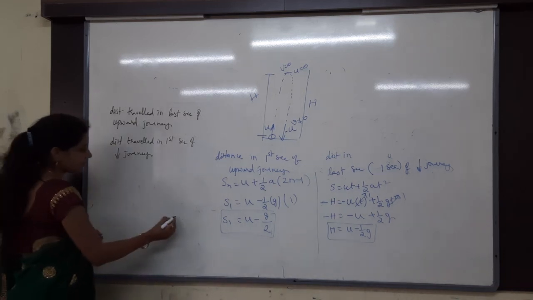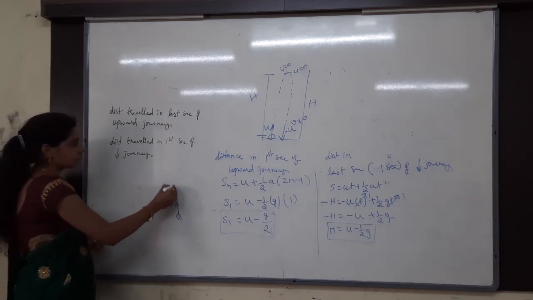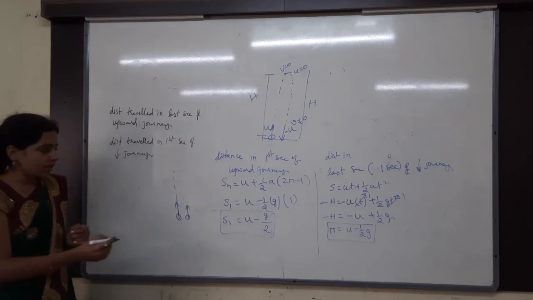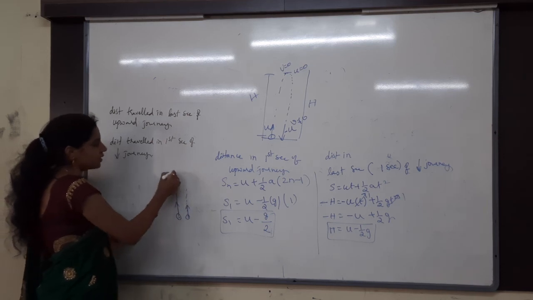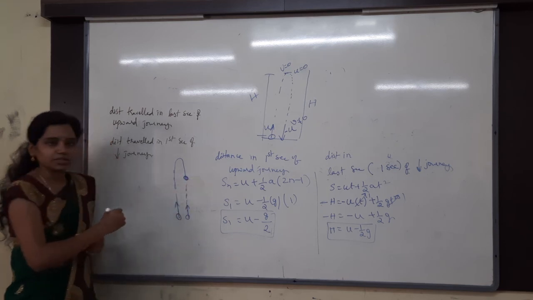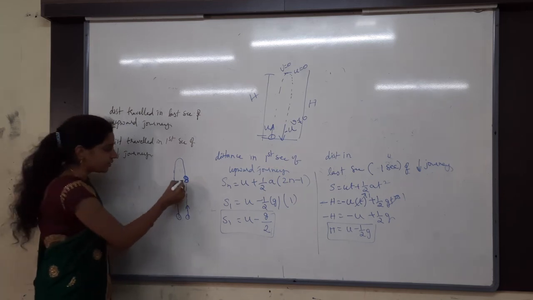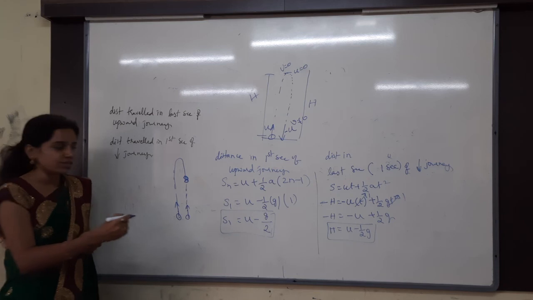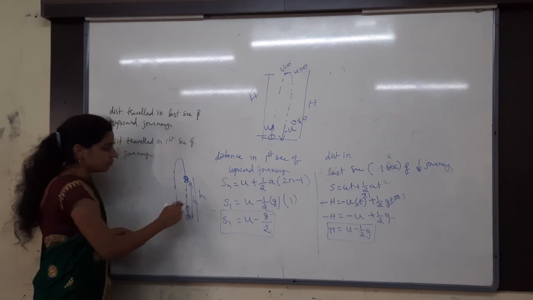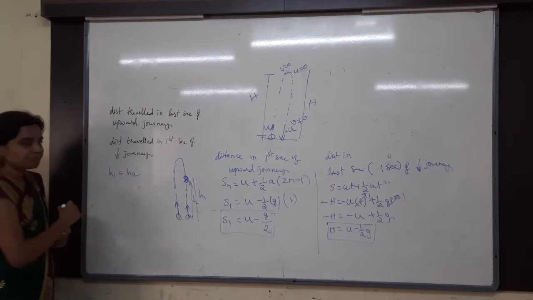For example, I have thrown one body upwards, then what happens? It is going, and then I have thrown another one after 4 seconds. This is going upwards, meanwhile the first will come backwards. Now both are meeting at this point, first body and then second body. What is the height travelled by the first one? The final displacement of the first one, let me take h1. And the height of the second one is h2. Both are same or different? Same only. So h1 is equal to h2.